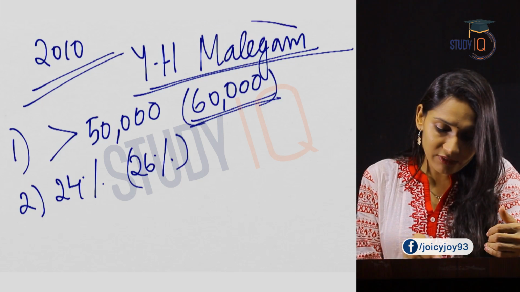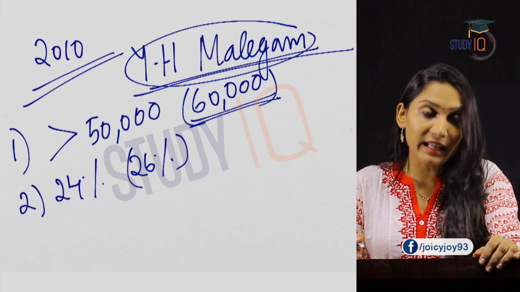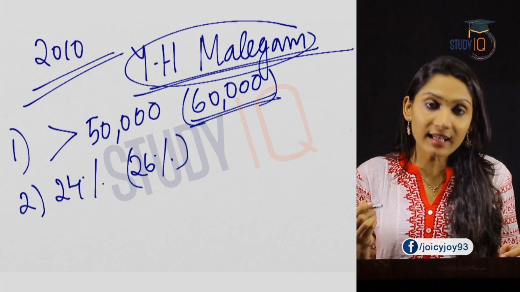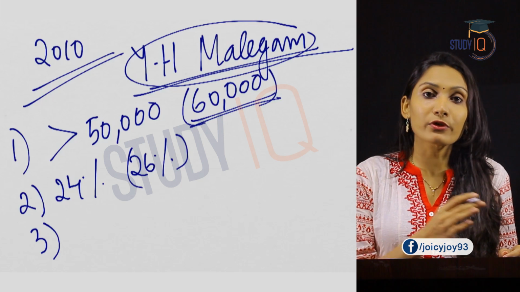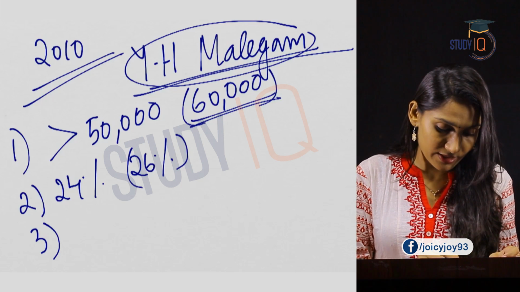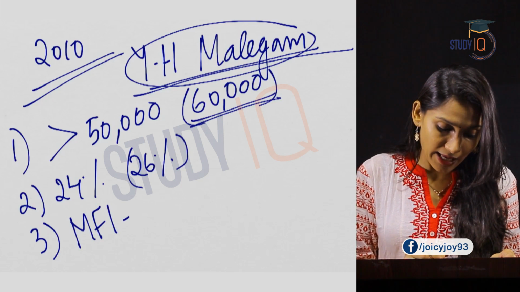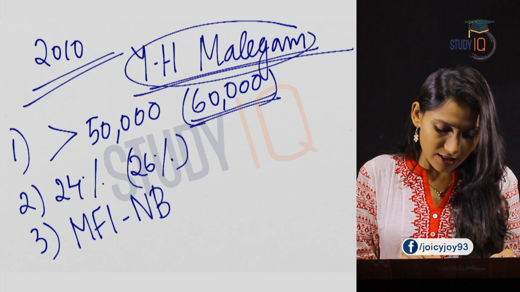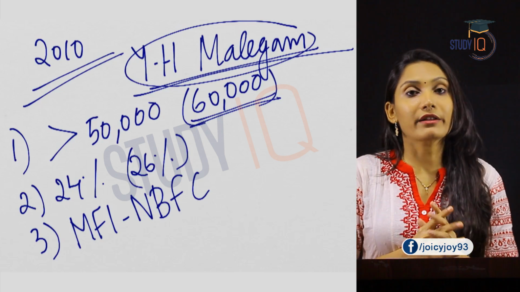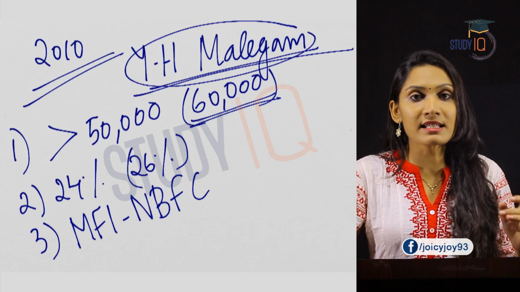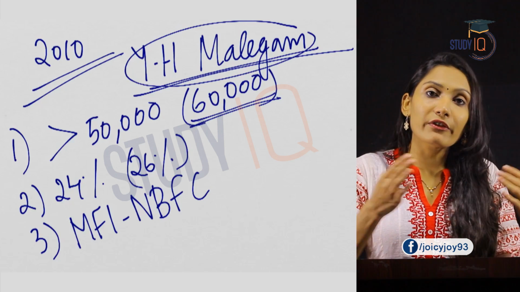So, remember the name Y.H. Malegam. The third recommendation of this committee was that there should be a separate set of rules for microfinance institutions, namely MFI-NBFC. It means that it should be governed differently.